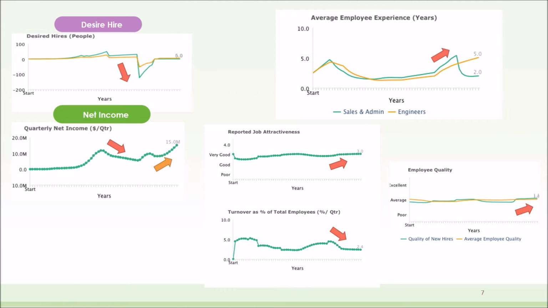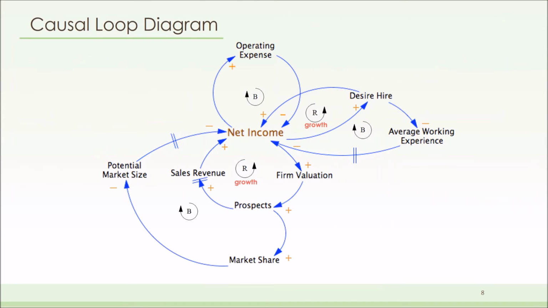As you can see, though we have fewer employees here, the aggregate productivity stands still. When net income started to rise again, we hired more engineers to do R&D and sales to promote our product. While the average employee experience falls, those freshmen may bring creativity and energy to the company. The job attractiveness and employee quality are still rising with the low employee turnover rate. This is how we keep our net income growing at the year of 15.